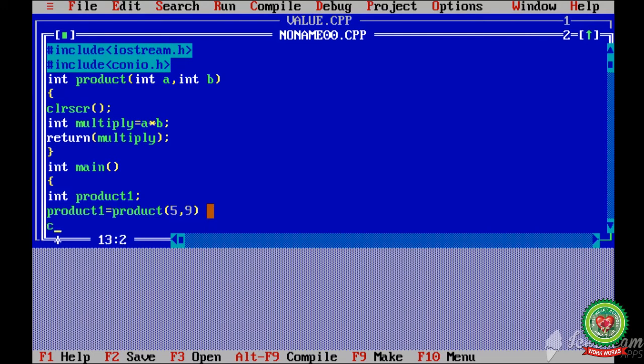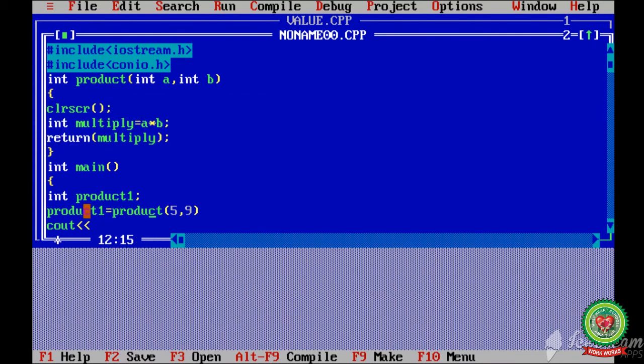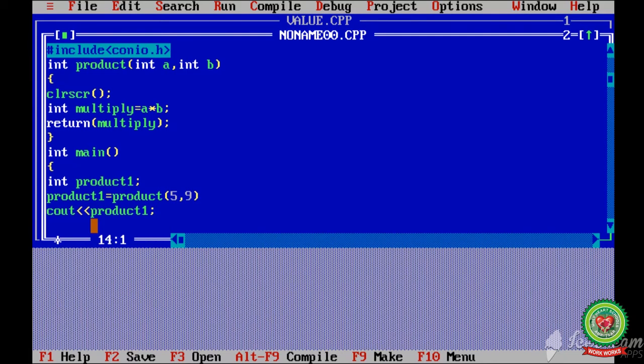Now see, the value of product, which is calculated over here, will be returned to product and stored in product1. That's why I will write product1, and then print product1 with the help of getch.